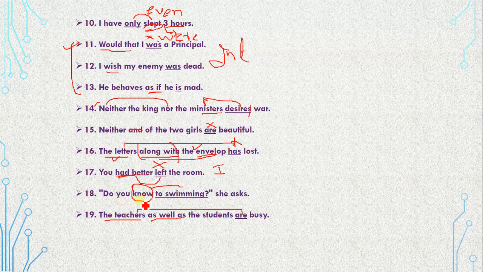The expression would be: do you know how to swim? The structure "how to" would be there with any kind of skill that you are discussing. Do you know how to swim? Do you know how to cook? How to make tea, etc.